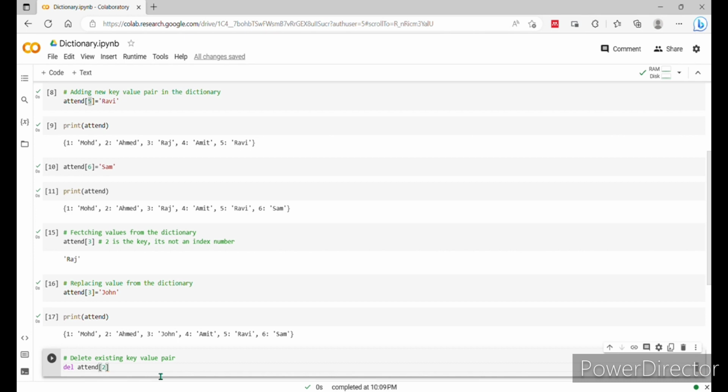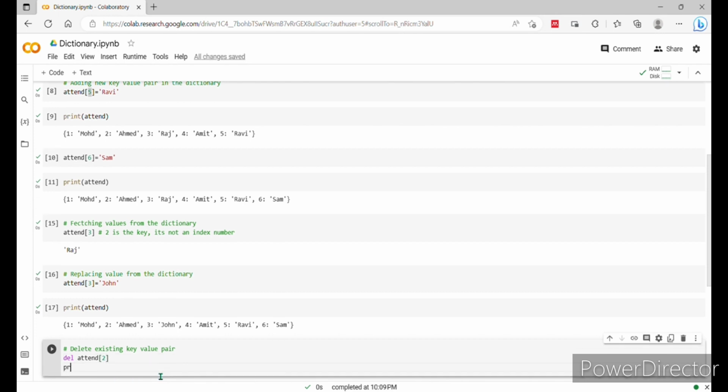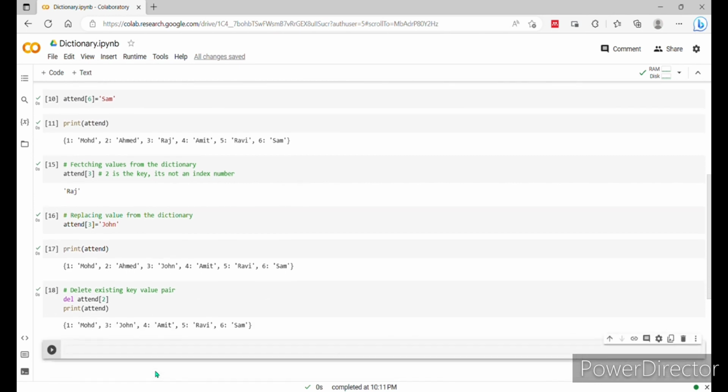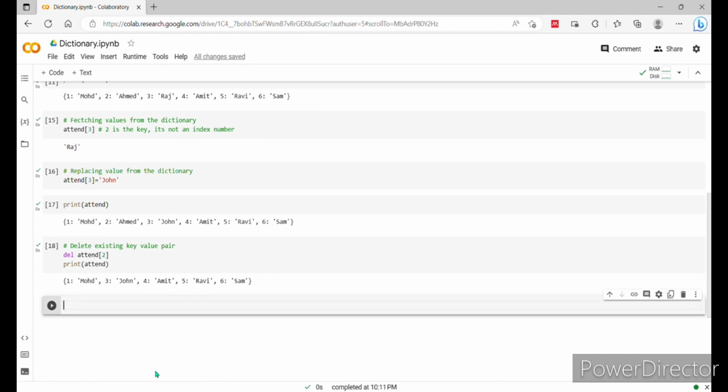So we need to type here inside the square bracket the key, not the value, only the key. Then next, print attend. So see here, the second rule number with name is deleted. Rule number 1 is Muhammad, rule number 2 Ahmad is deleted because we have used the del function, del attend[2].